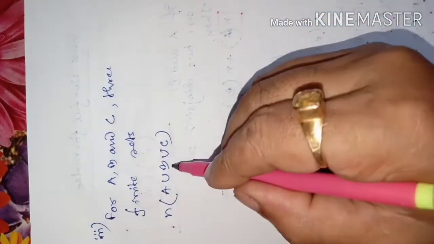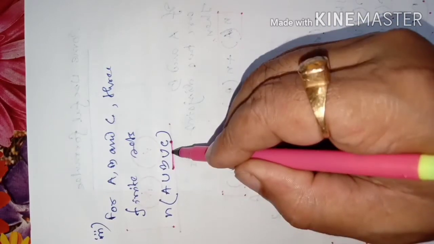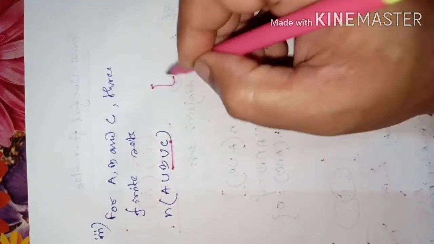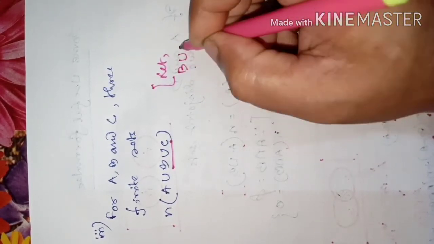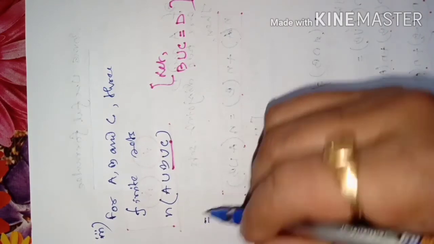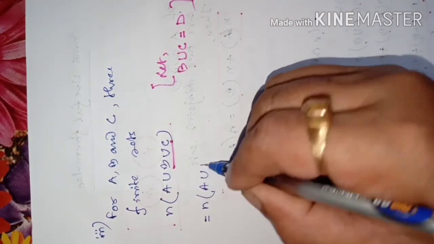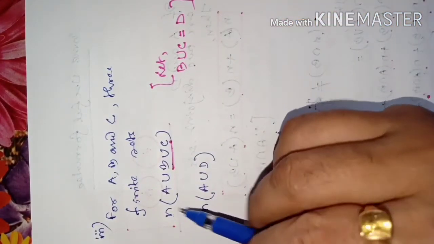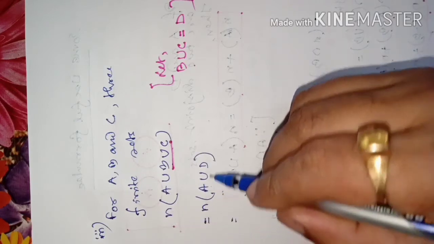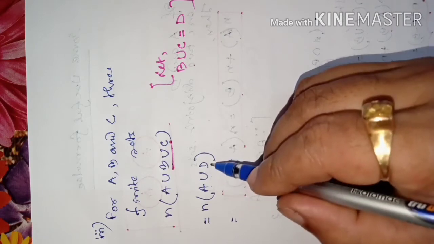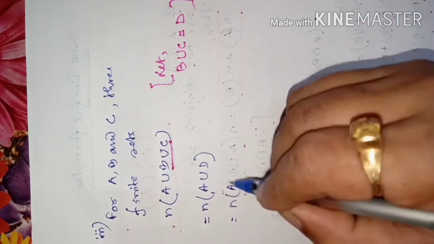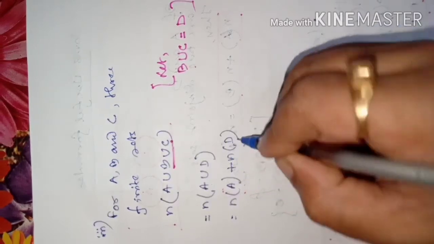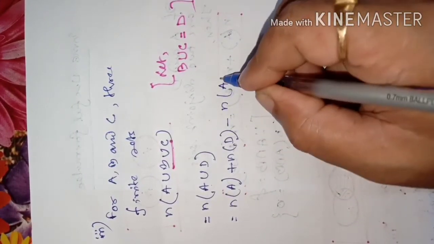For the time being, let me consider B union C to be represented by a set D. Then this will look like this: number of elements of A union D, because I am considering B union C as D. Now according to our second formula, if A and D are not disjoint, meaning intersecting sets, then we get number of elements of A plus number of elements of D minus number of elements of A intersection D.